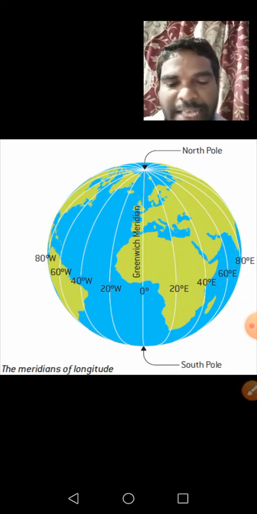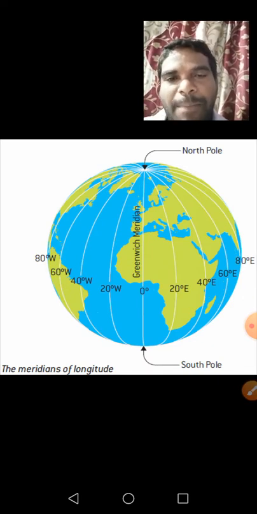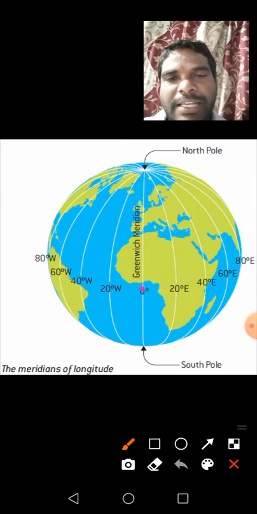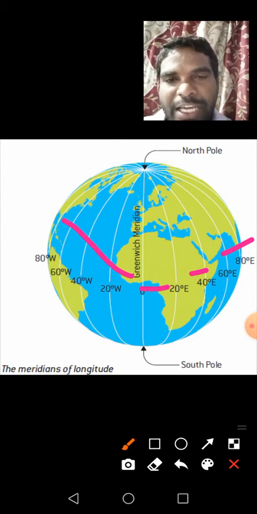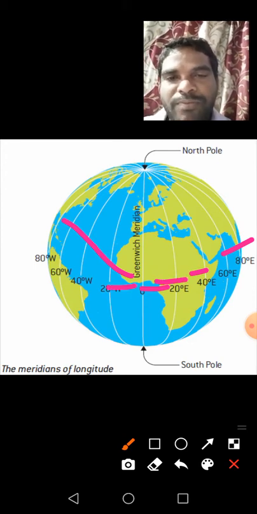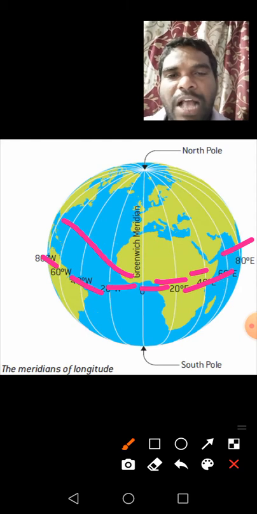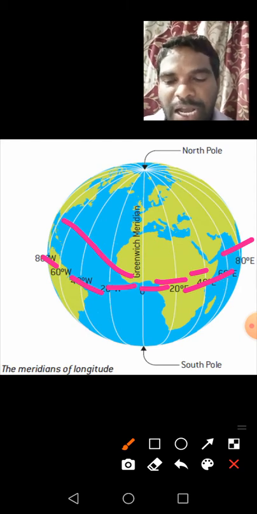All meridians have the same length. See, the length will be the same. Understand children? The maximum distance between any two meridians is at the equator. At the equator, you observe, all the distance will be the same. Say yes or no? Yes.